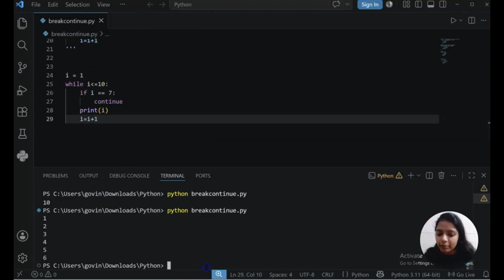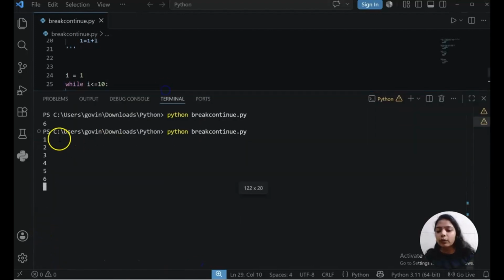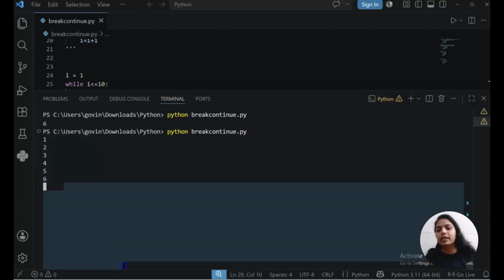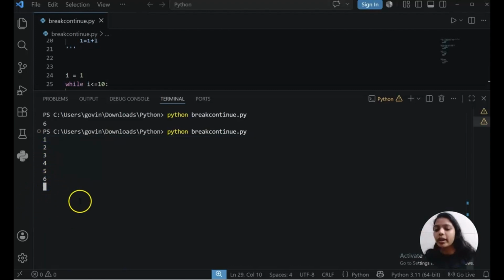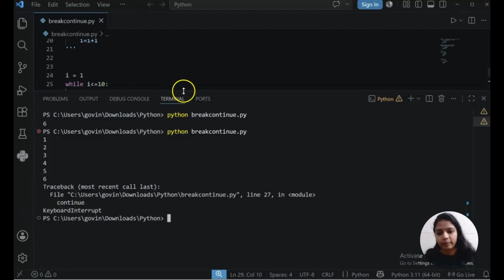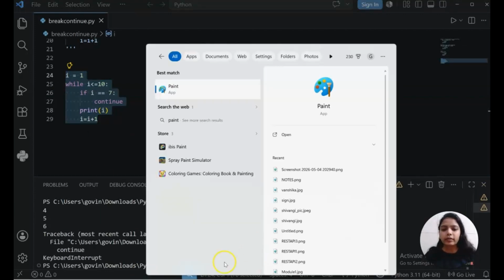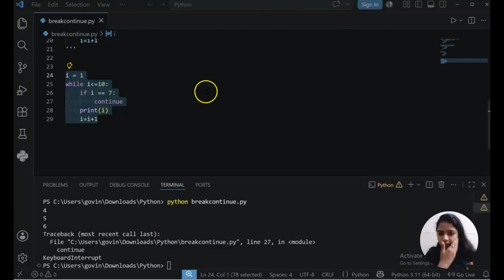Let's run it and let's see the problem. Notice we are getting 1, 2, 3, 4, 5, 6 and that's it. Nothing else. And even my program has not ended. My program has not ended, meaning it got stuck. The reason for this: I will just open our Paint and we will understand this.